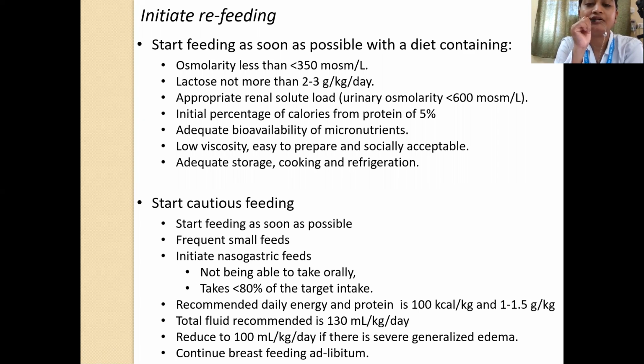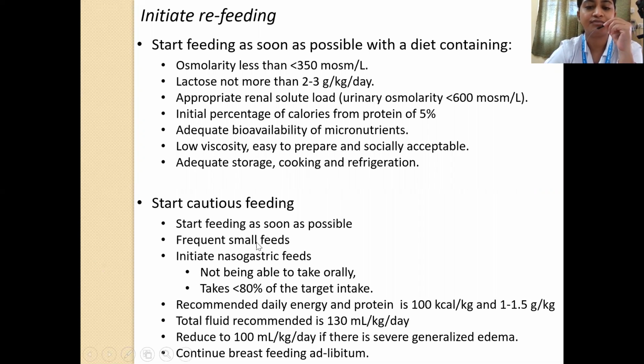We need to provide a feed which will give appropriate renal solute load, urinary osmolarity less than 600. Initial percentage of calories from protein should be 5%. We have to provide micronutrients with adequate bioavailability. Food should be low viscosity, easy to prepare, and socially acceptable. And also, there should be adequate storage facilities for cooking and refrigeration. So we start feeding as soon as possible.